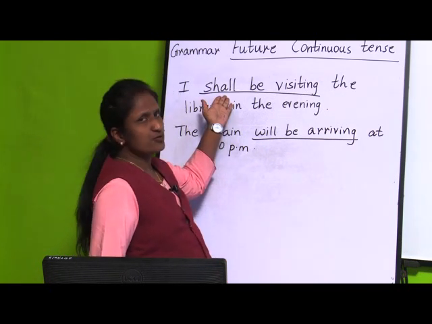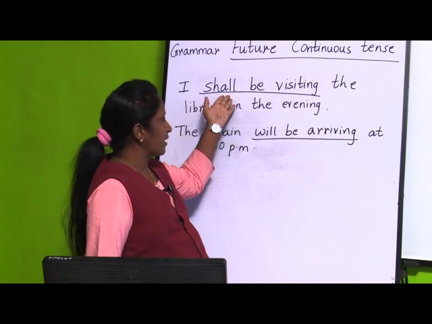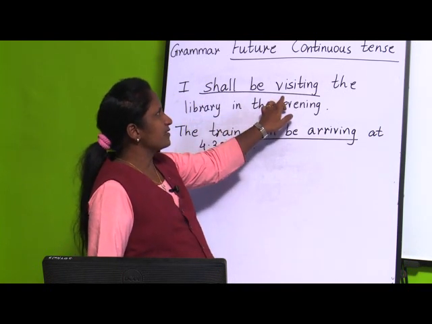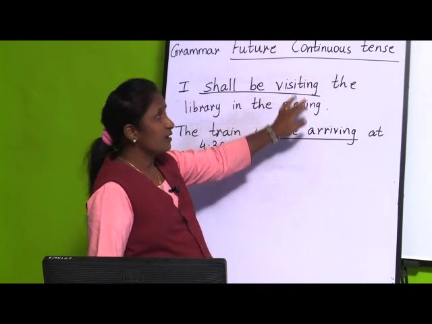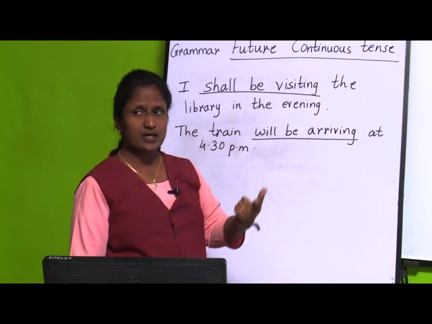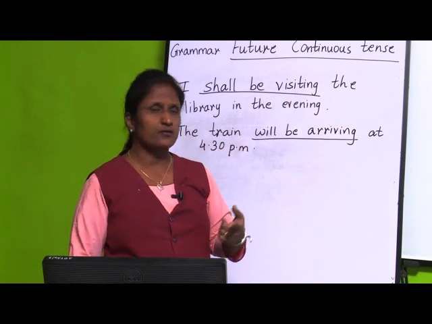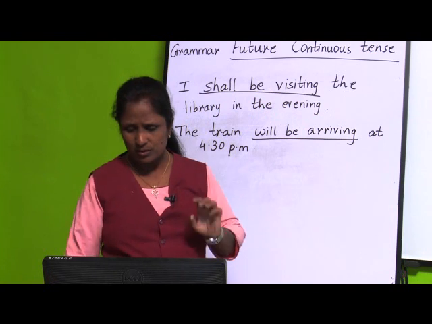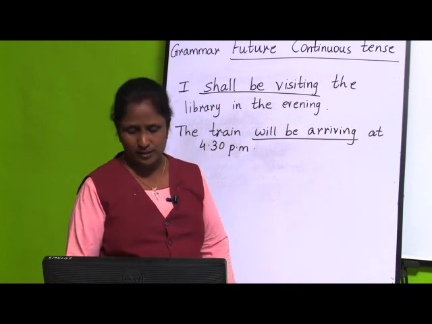We use shall be or will be for the future tense. And now visit, visiting; arrive, arriving. We have added ing because we are going to show the continuity of this verb, for that particular action.